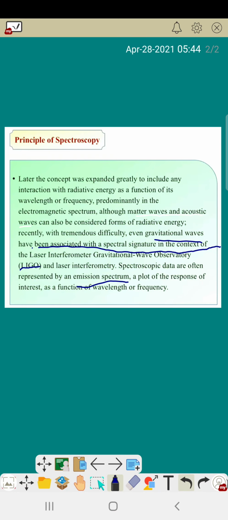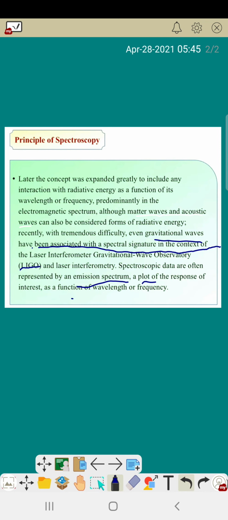When a light passes through a prism or some medium, and it is reflected or dispersed or scattered, it is divided into many colors or different wavelengths of light. So it's called the emission spectrum. Spectroscopy is actually represented by this type of emission spectrum.